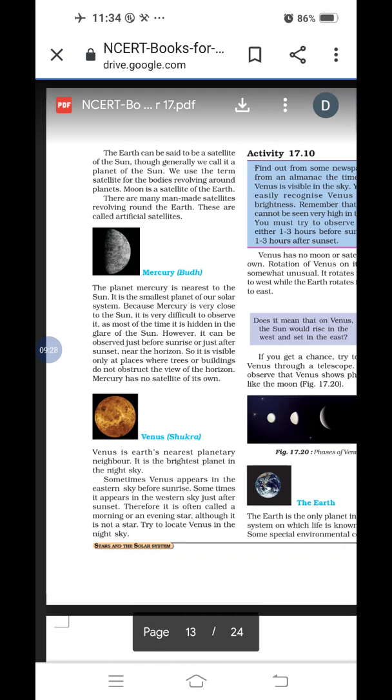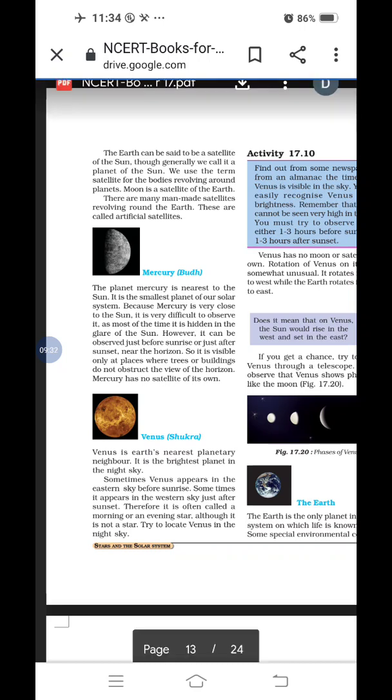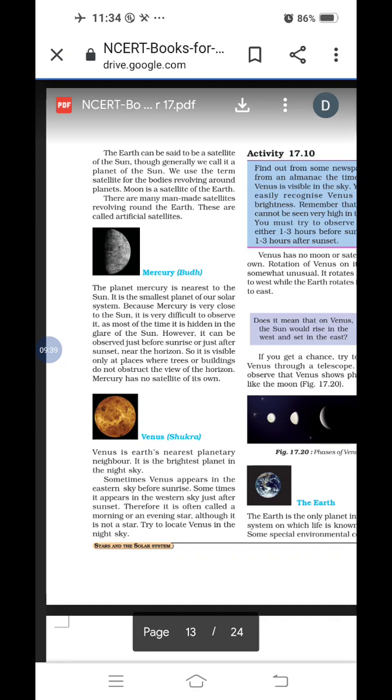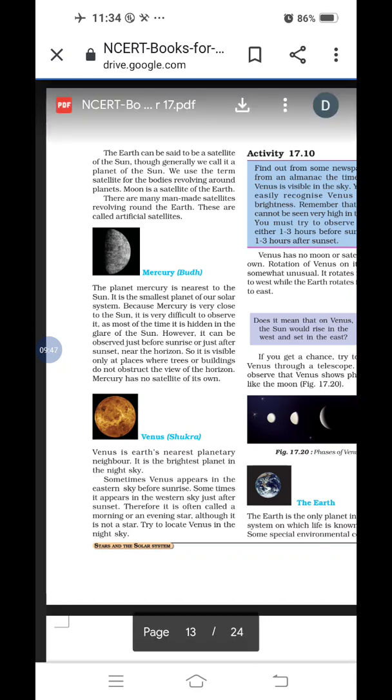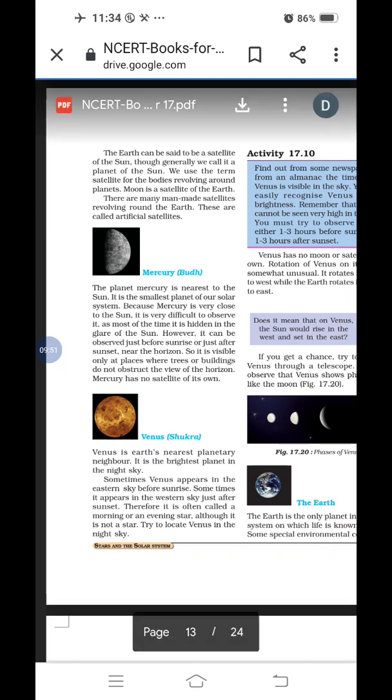Mercury is the nearest to the sun. Next, smallest planet. Third one, it is observed just before sunrise or just after sunset near the horizon. Next, Mercury has no satellite of its own. How many characteristics did I tell you about Mercury?